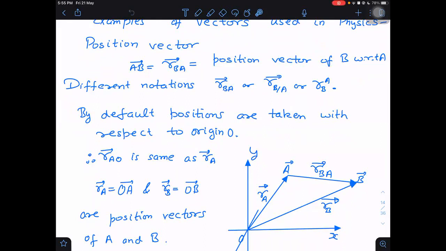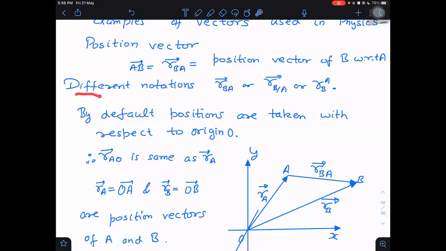Why do we represent it as AB? Because it is represented by a vector which has its tail at A and is pointing towards B. Therefore, we are calling it AB. But this A and B are not vectors, these are just points. At the same time, I can say it is also the position vector of B with respect to A.